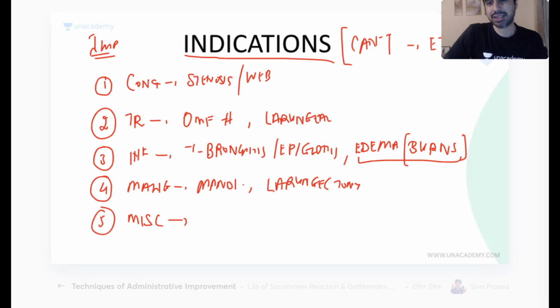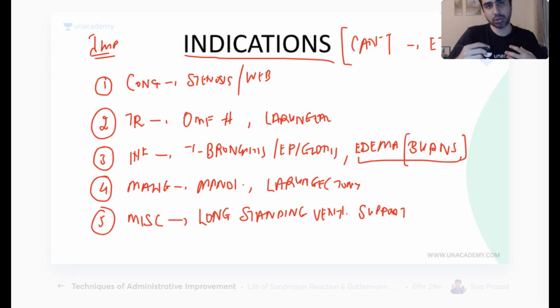Then in miscellaneous, you can write the other things where I want to do long standing ventilatory support. This is the most common indication. It means the patient is having issues in the lungs, like in today's day and age, COVID pneumonia, and he requires long standing ventilatory support.